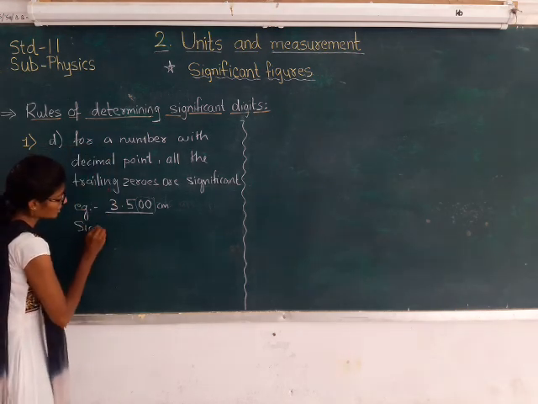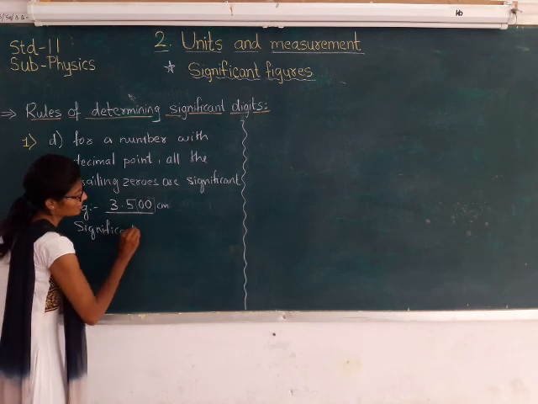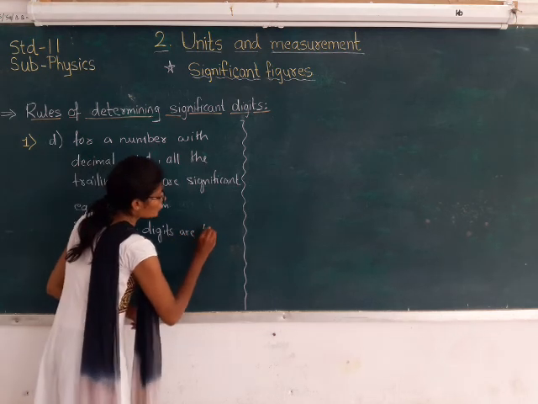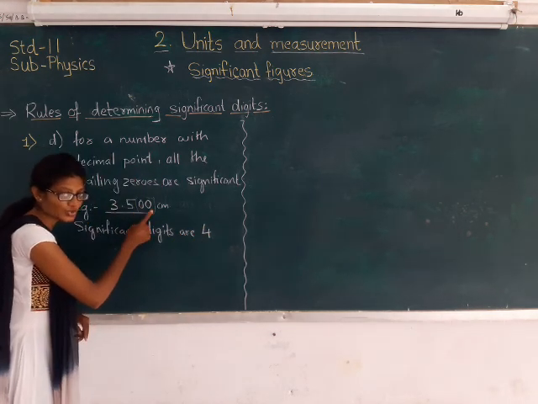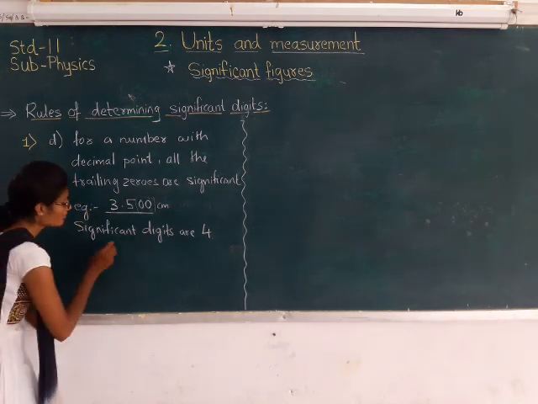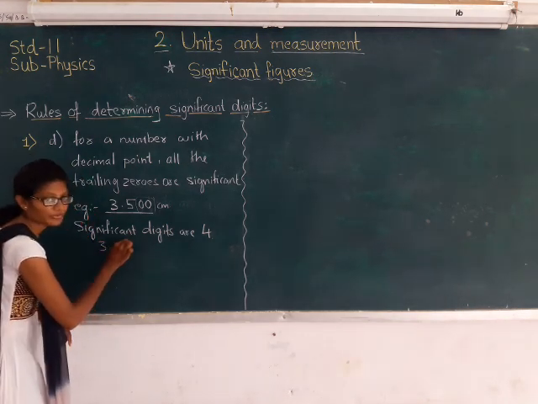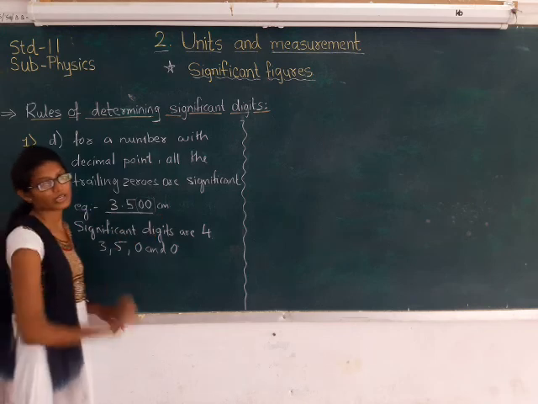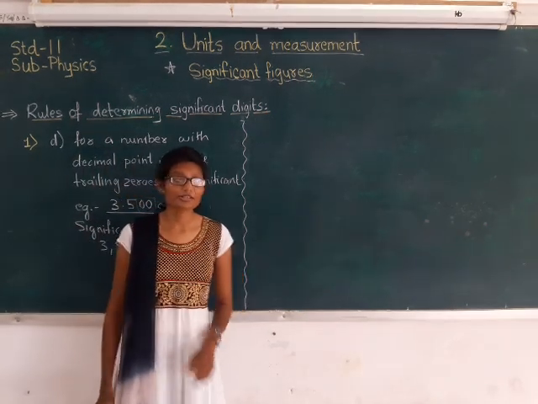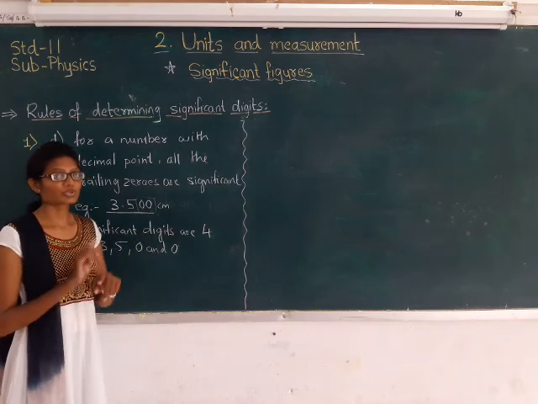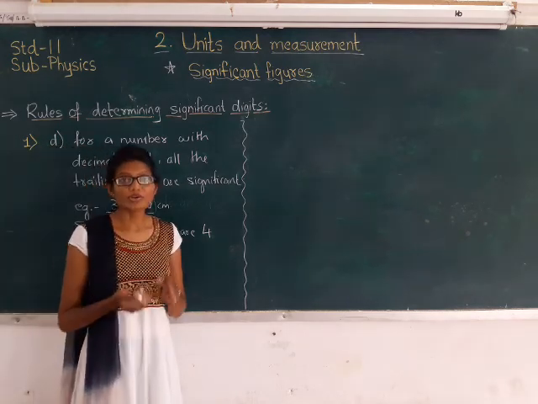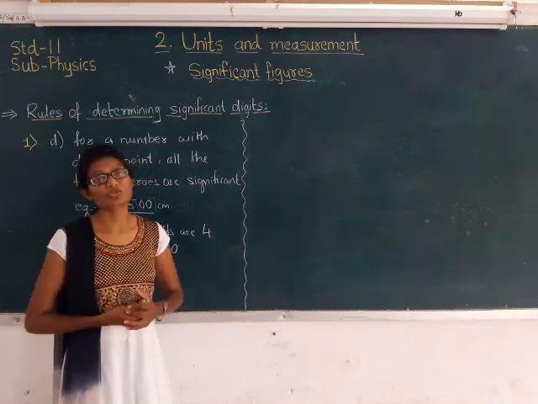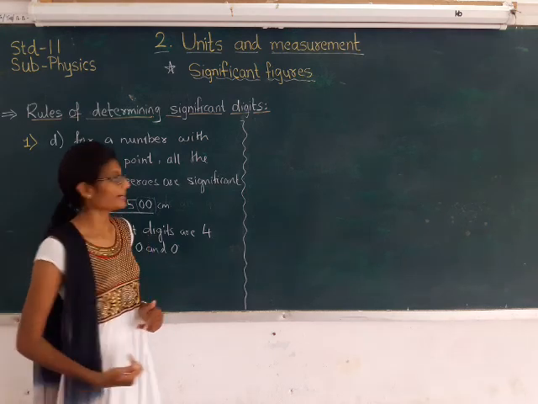So in this case, significant digits are 4 because we are considering the trailing zeros for a number with the decimal point. So here 3, 5, 0 and 0, all these 4 digits are considered to be significant. So this is very important. Just don't get confused with that. A number without decimal point, trailing zeros are not significant. A number with decimal point, trailing zeros are significant. That means we need to consider that.